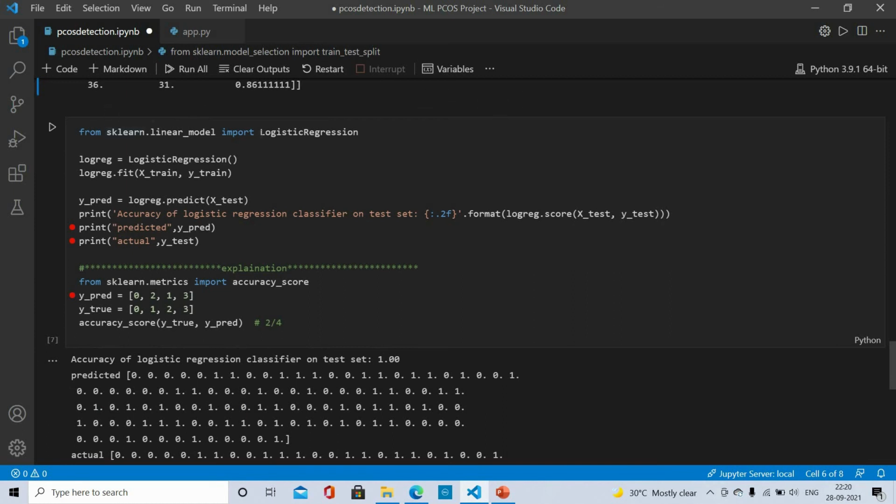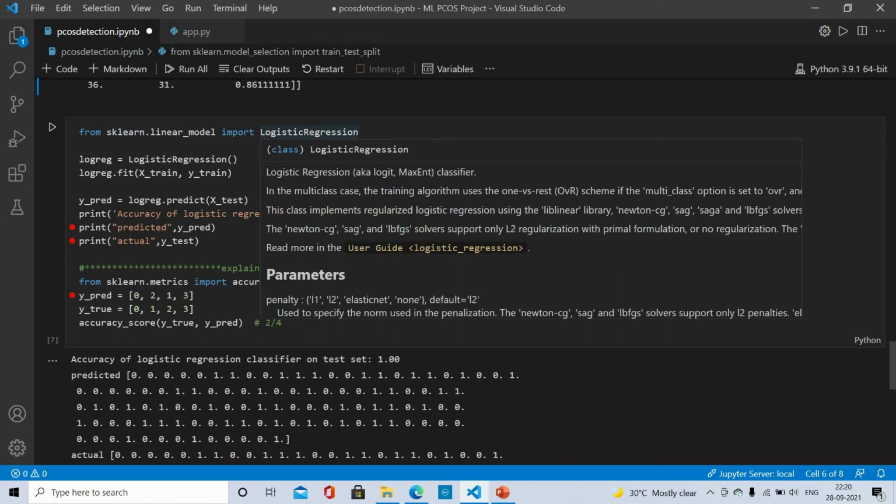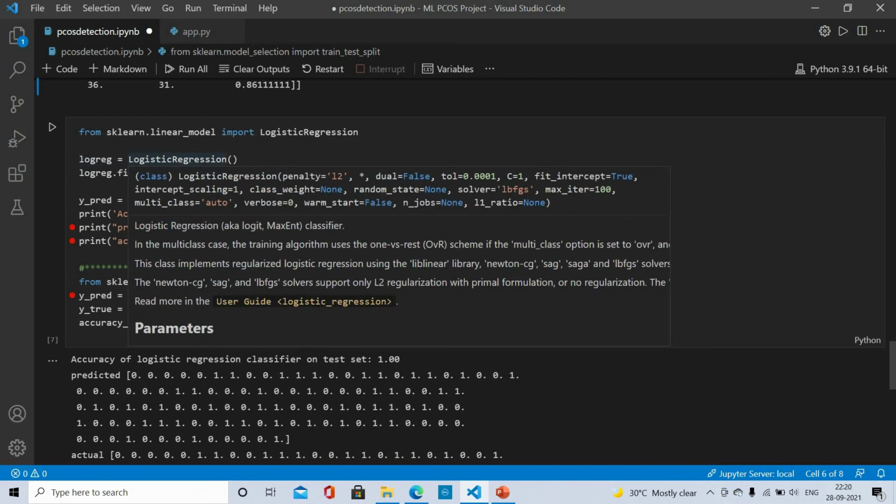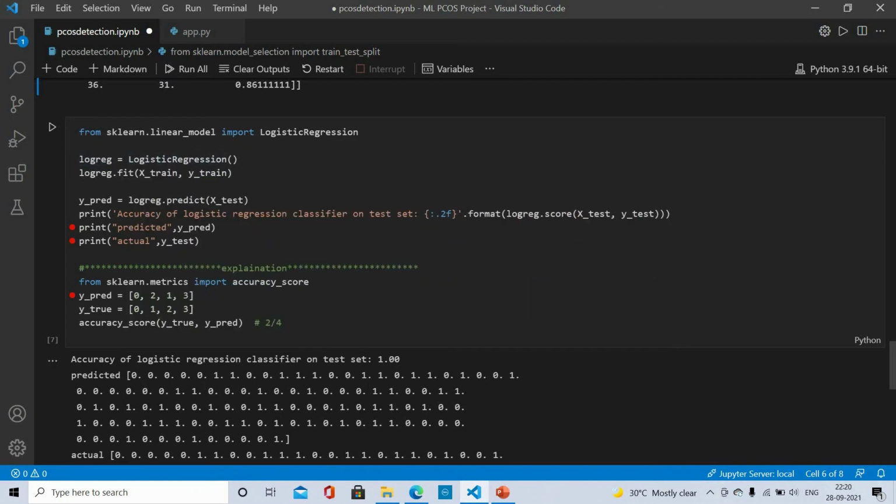Now I have imported the logistic regression. So here I will create a logreg variable, in which I will put my logistic regression function. This fit function is used to train the model on the dataset. So it will take the xtrain and ytrain as the input, and it will train our model. This predict function is used to predict the output of our model. After that we will print the accuracy of our logistic regression model.